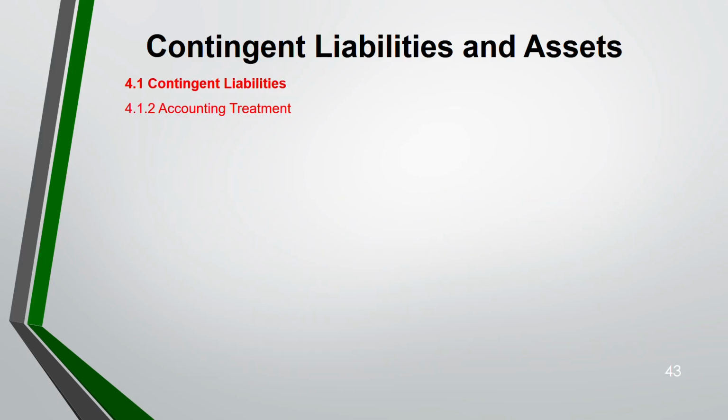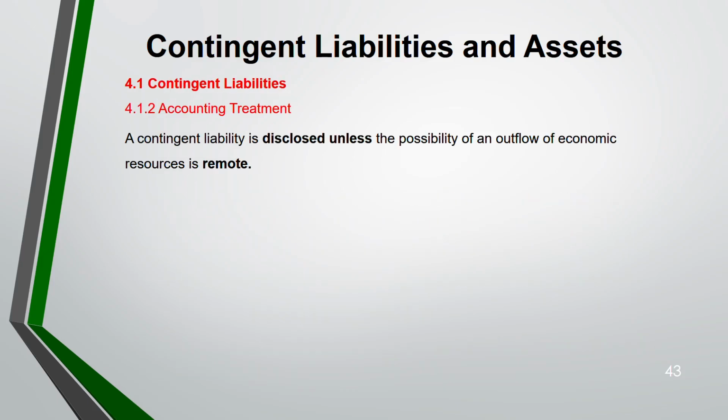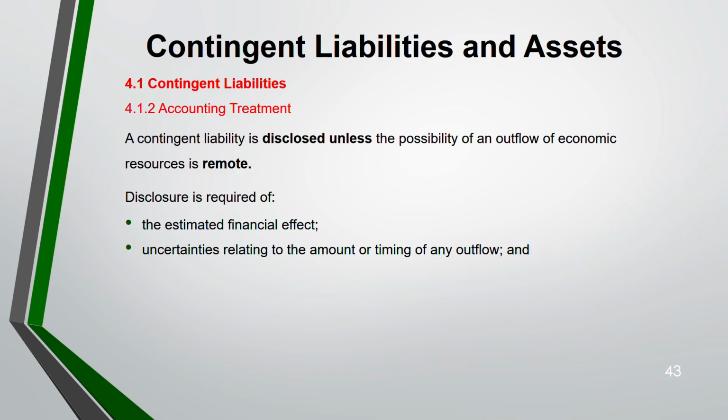Accounting treatment for contingent liability. Contingent liability we normally disclose. We do not measure like provision. So we disclose unless the possibility of outflow is very remote. In that case, we don't have to disclose. These are the disclosures: estimated financial effect, uncertainties related to amount or timing of outflow, possibility of any reimbursement.